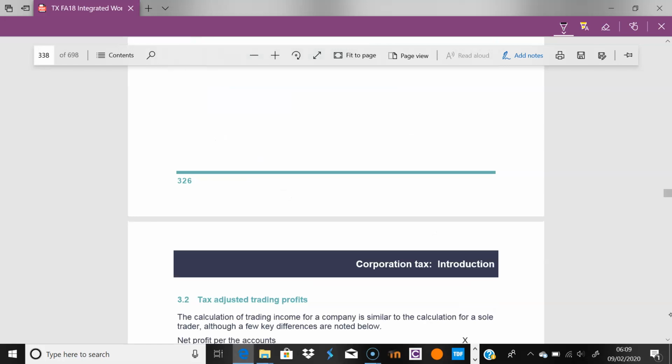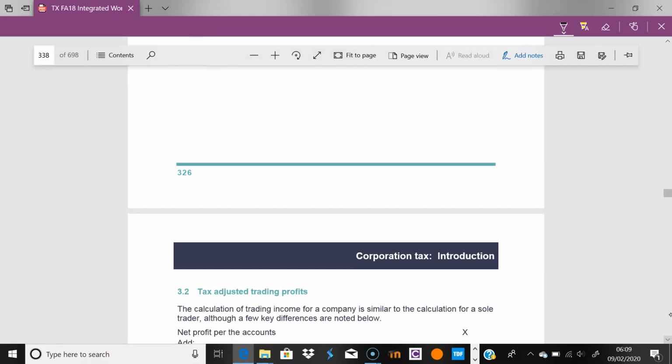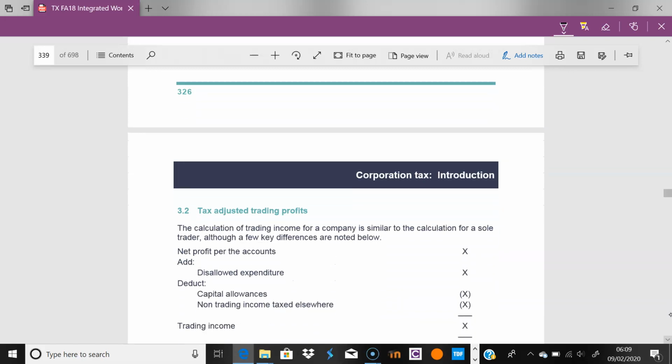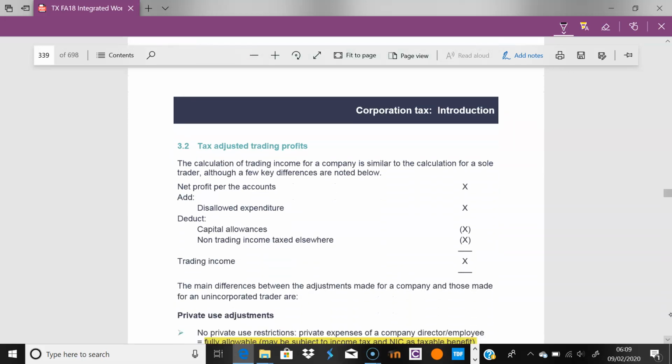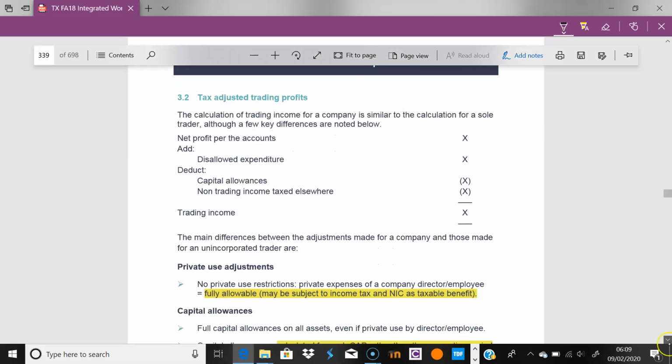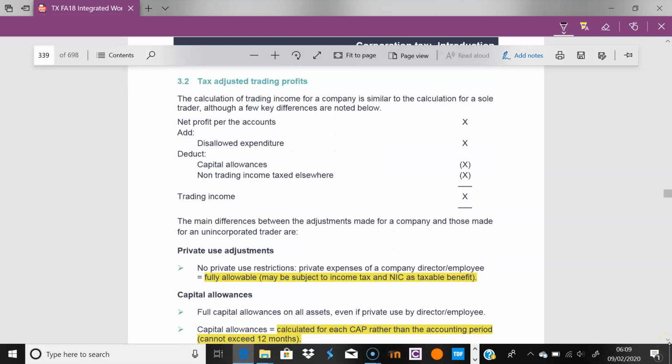So in terms of tax adjusted trading profits, there is absolutely nothing different from when we were dealing with the individual. The key point is we only want to allow things that are wholly and exclusively for the business. We will not allow personal related expenses to go through.